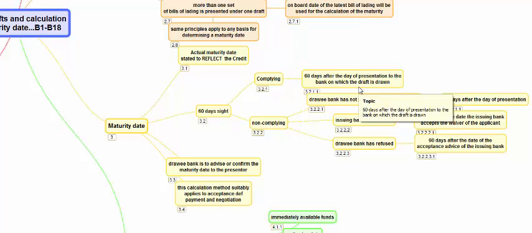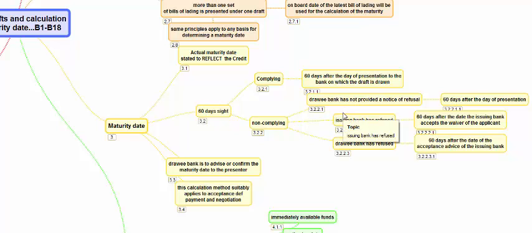So if the complying presentation is sighted today, today is day 0, tomorrow will be day 1, and on the 60th day the sight payment will have to be made by the bank if it is 60 days sight and complying. If not complying, then the presentation might have been made to the drawee bank or might have been made to the issuing bank.